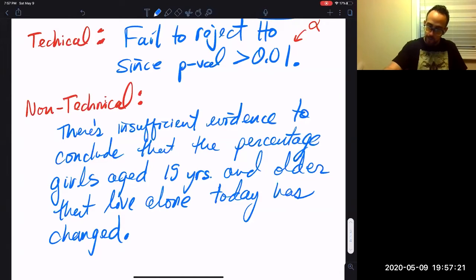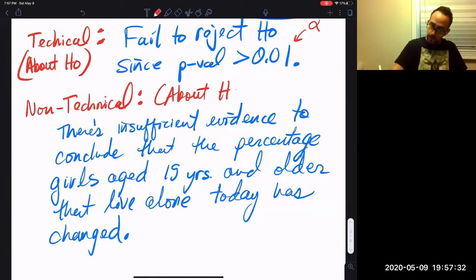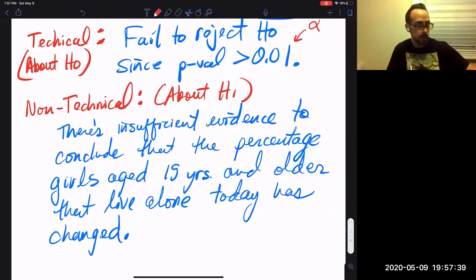I also wanted to mention that the technical is about the null hypothesis and the non-technical is about the alternative hypothesis. That's how I like to do it. Just keep it consistent, always do it like that. So anyways, we have completed a whole hypothesis test.